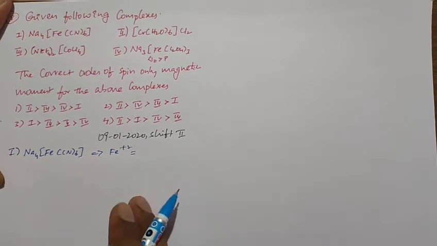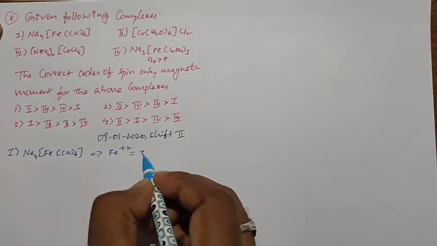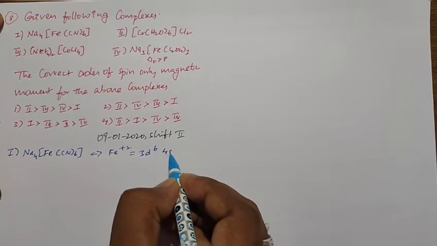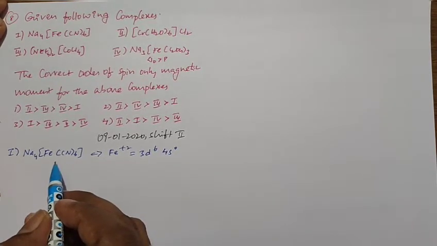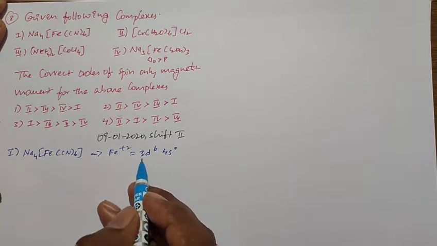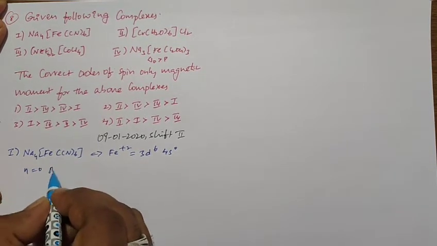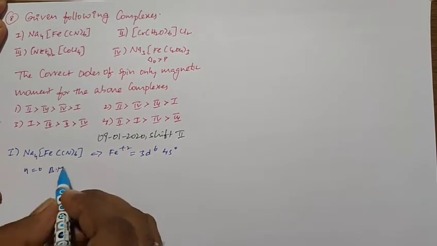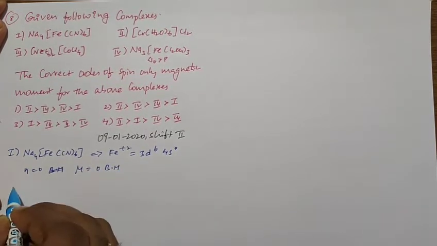Actually the electronic configuration of iron is 4s2 3d6. After losing 2 electrons we get 3d6 4s0. In this complex we have a strong field ligand. Due to the strong field ligand, pairing is possible for the 3d6 electrons, so the number of unpaired electrons n is equal to 0. So spin-only magnetic moment is equal to 0. That's all for the first one.